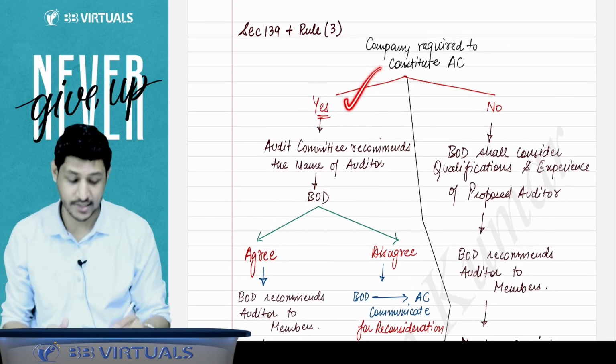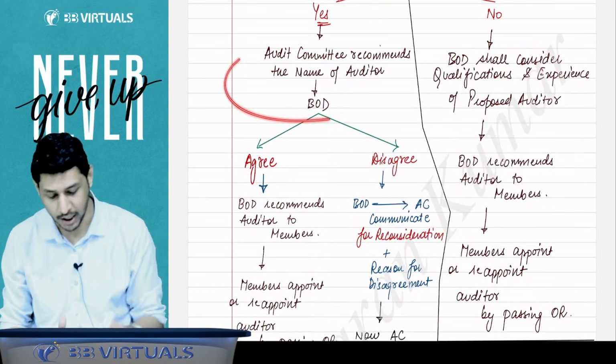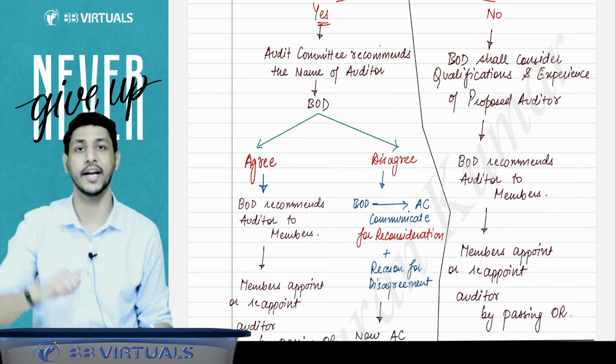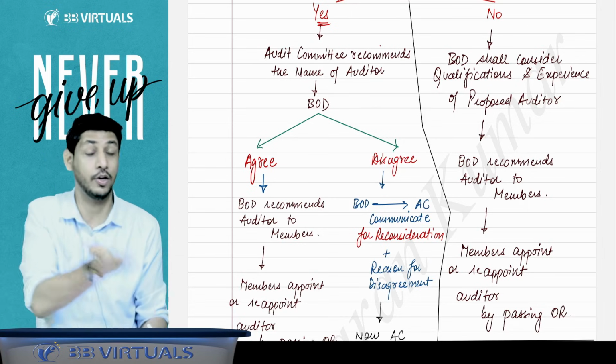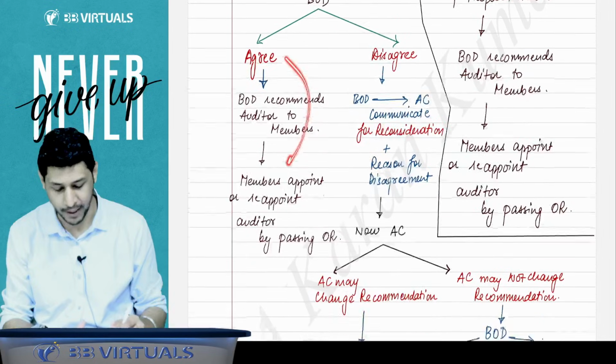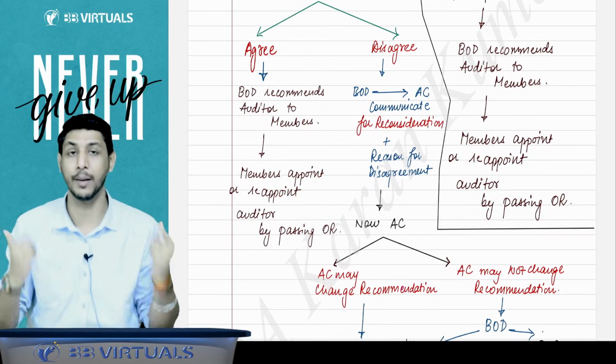But if the audit committee is there, sir, then the audit committee will check all these things and recommend the name of the auditor to the board of directors. Then the board of directors may agree or may not agree. If the board of directors agrees with that recommendation, then they will inform the members, who will pass the OR, and the auditor will be appointed.